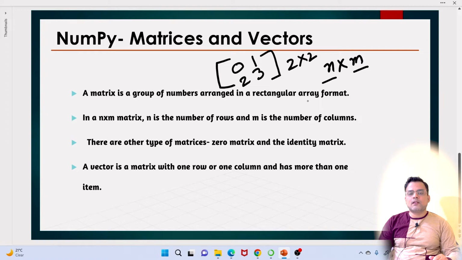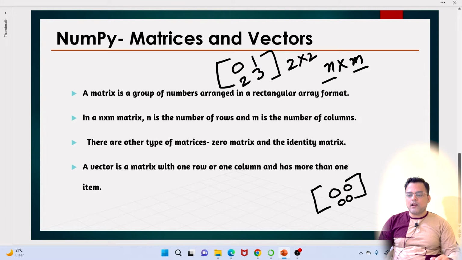Now there are some other types of matrices also. We call them a zero matrix or an identity matrix. A zero matrix is something like this, where all elements are 0. So this is a zero matrix.